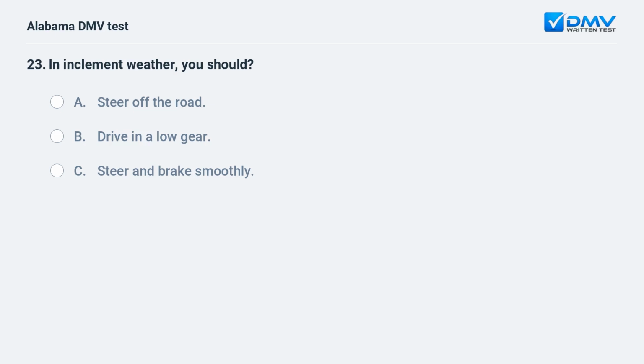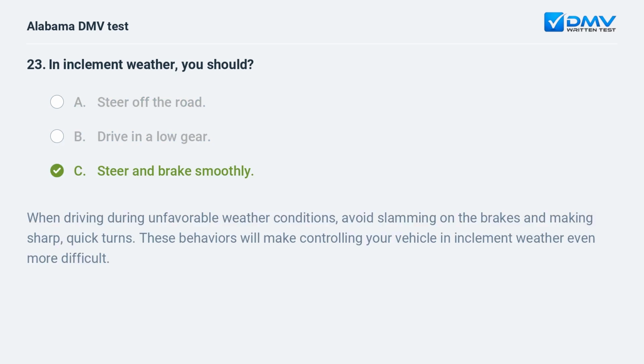In inclement weather, you should: A. Steer off the road. B. Drive in a low gear. C. Steer and brake smoothly. C. Steer and brake smoothly. When driving during unfavorable weather conditions, avoid slamming on the brakes and making sharp, quick turns. These behaviors will make controlling your vehicle in inclement weather even more difficult.